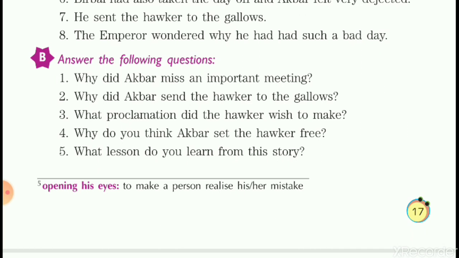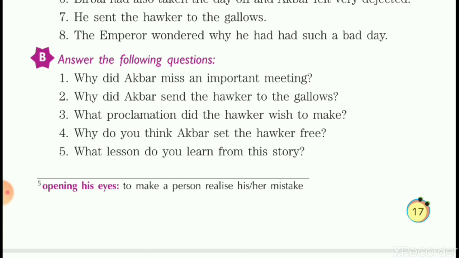Again, I'm repeating the answer. Akbar had a bad day with all sorts of troubles. He considered the hawker's face inauspicious as he saw his face in the morning.